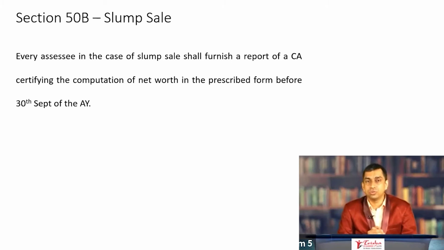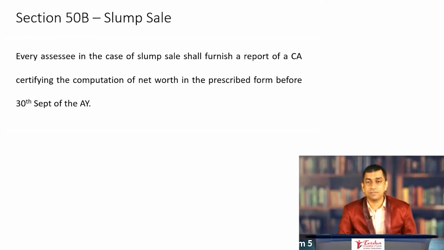So let's now move on to the fourth head of income, which is income from capital gains. Income from capital gains is an equally important chapter, and almost on a regular basis you can expect one large question on income from capital gains, asking you to compute capital gains. Slump sale under section 50B has undergone a very slight change. I hope everyone is aware of what is a slump sale. Sale of an undertaking without assigning values to individual assets and liabilities is called slump sale. There is a certain mode of computing capital gains in case of the transfer being slump sale. A small amendment has taken place there.